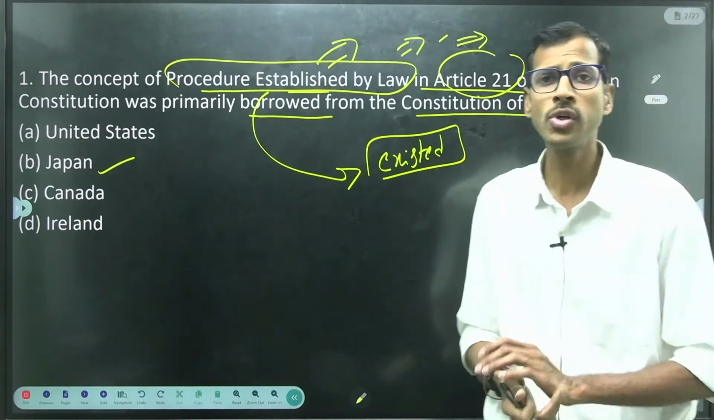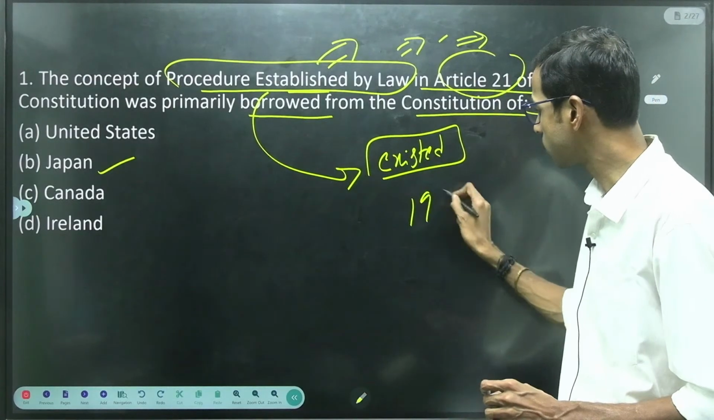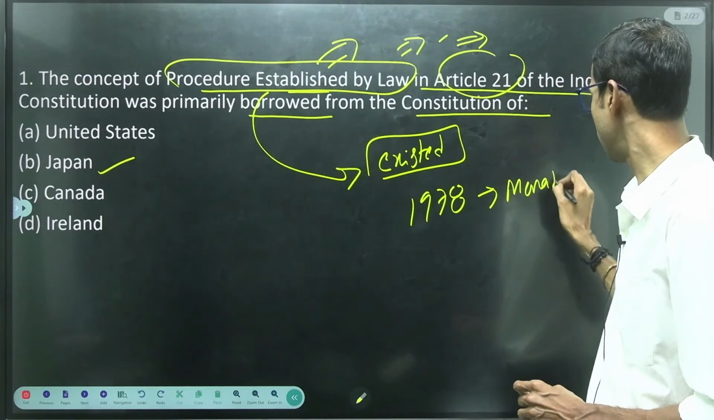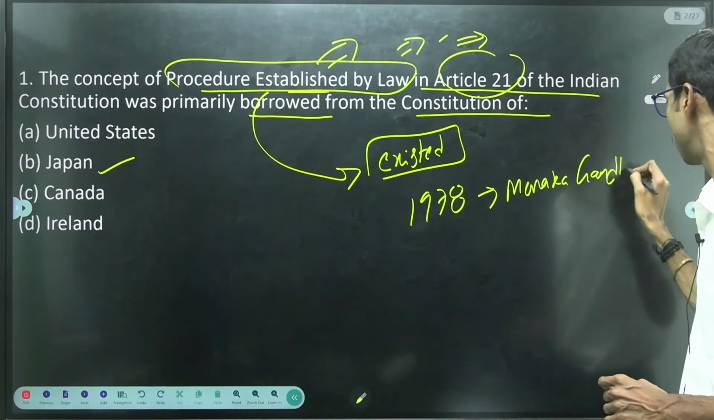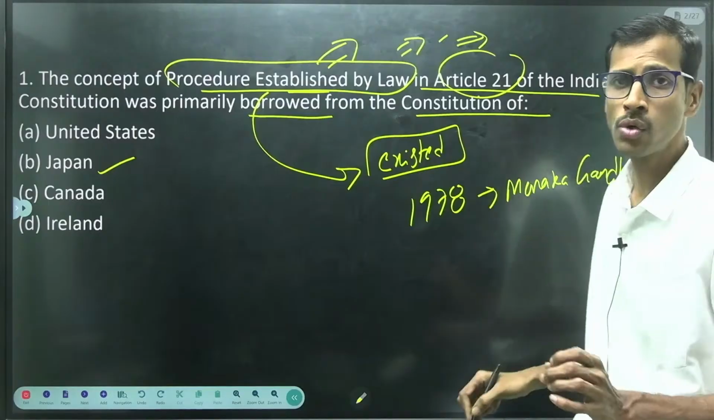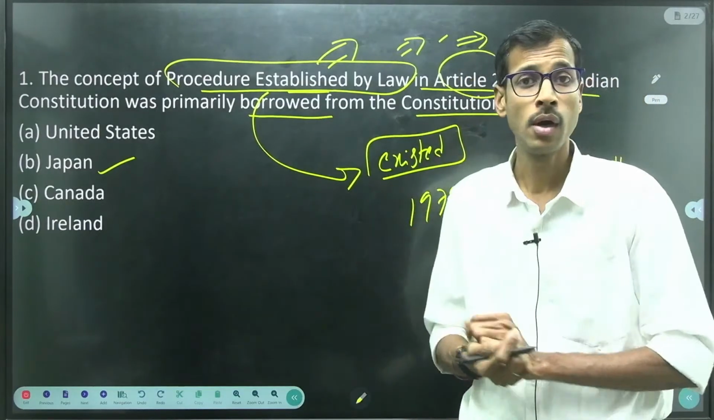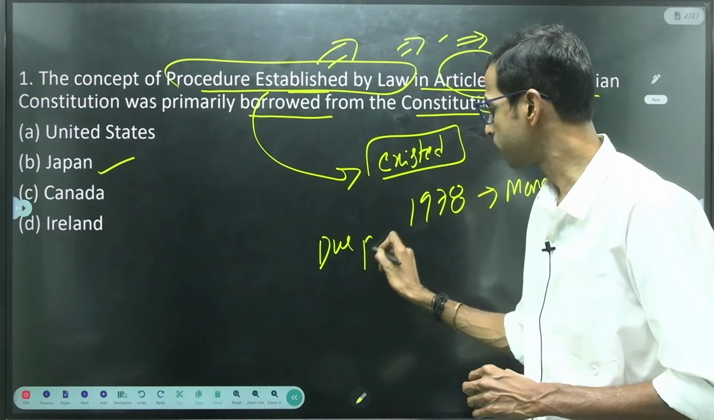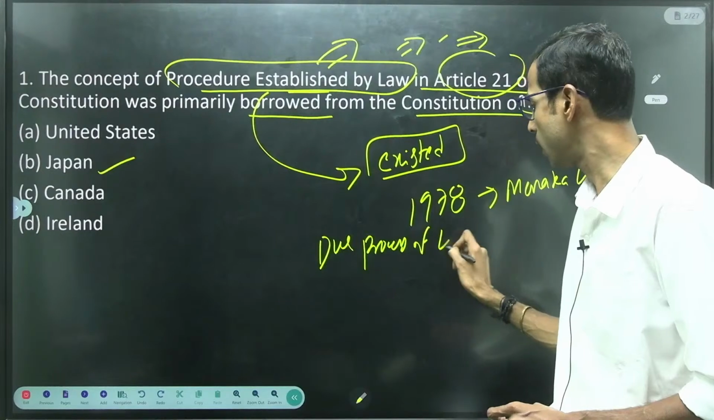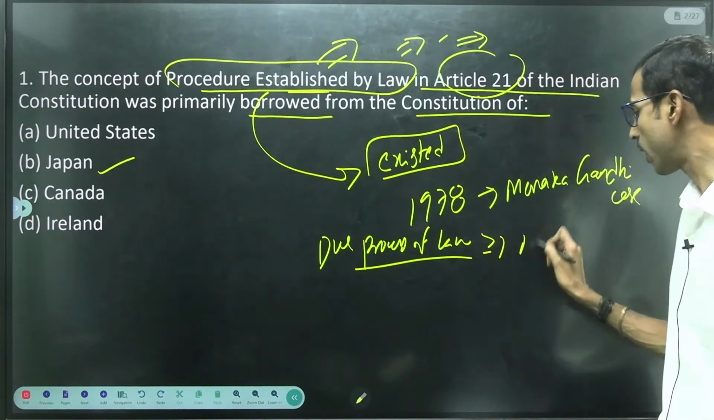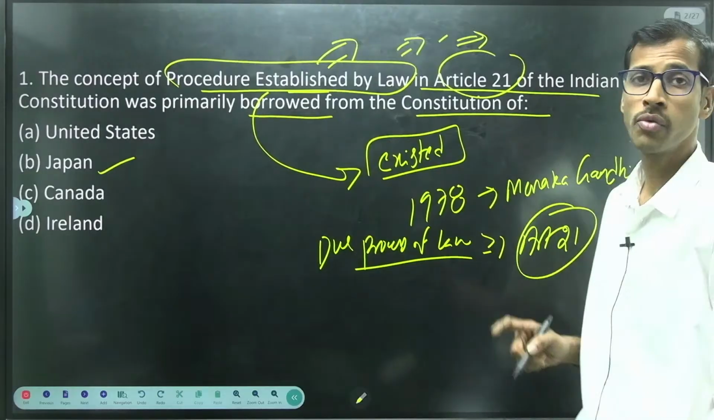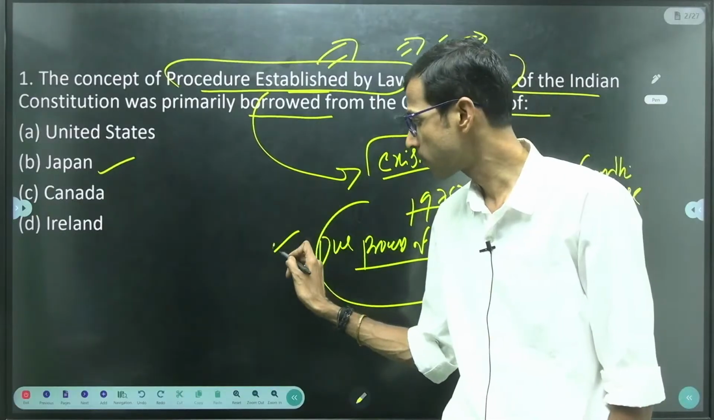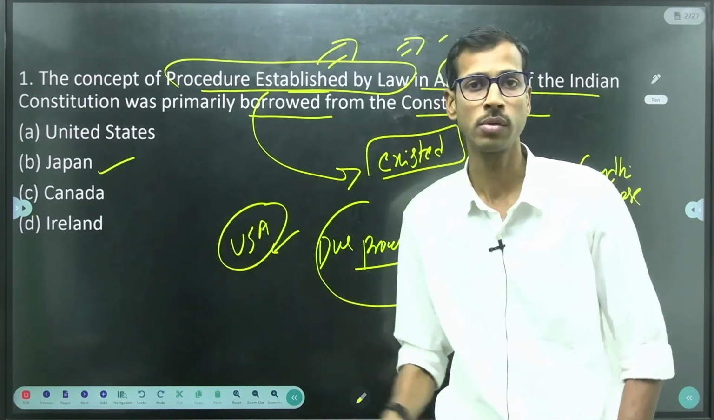If you observe, after 1978, the Maneka Gandhi case, right? In this case the Supreme Court interpreted procedure established by law along with the due process of law, right? So due process of law was completely included in Article 21. We have already discussed this particular question. Due process of law was taken from the USA, right? Previously we have asked one question regarding this.